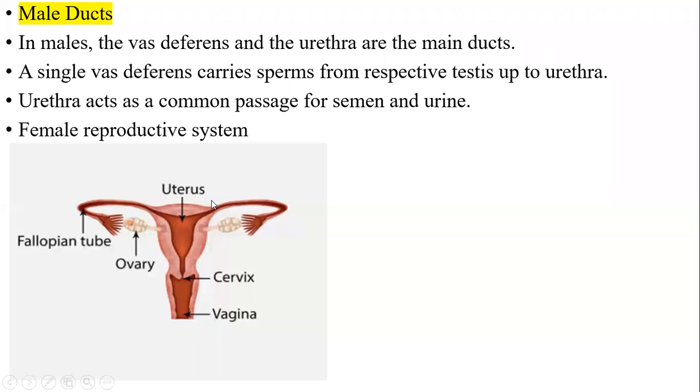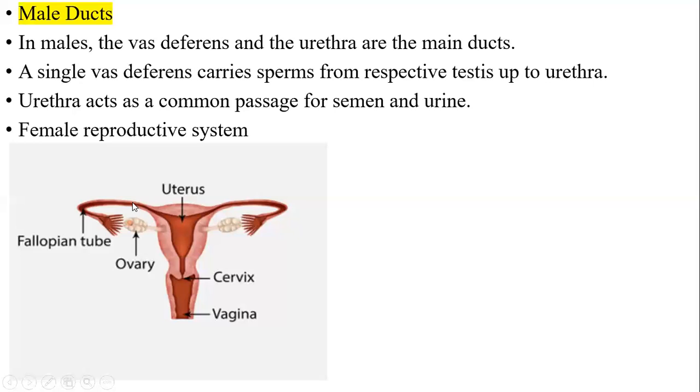I repeat, this is uterus, cervix, vagina. When male sperms are received, the cervix receives the sperms, and the sperms will swim and move towards the fallopian tube. Here is a place where the egg is released by the ovary. When the ovary releases the egg, it comes through this way, and the fallopian tube is the place where fertilization of the male and female gametes, that is ova and sperm, takes place.